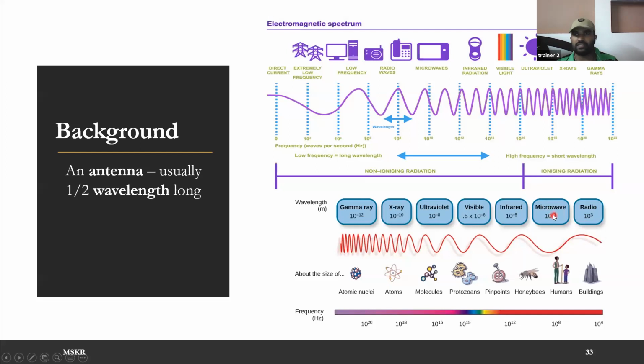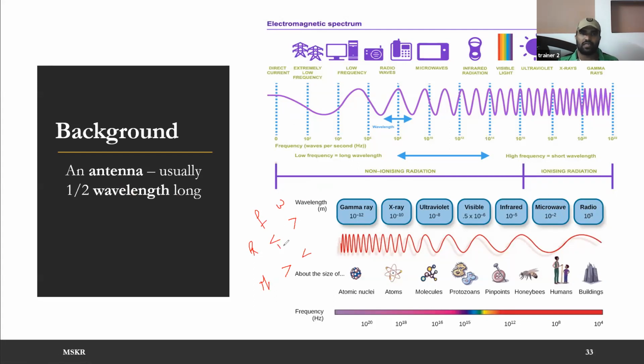So microwaves are used in cell phone communication also. Whatever we are using, Airtel, Jio, BSNL, Vodafone, Idea, etc., all these are using microwaves, whereas radio waves are used by FM radio. As you move from radio to microwave, frequency is increasing. In radio, less frequency; in microwave, more frequency. Wavelength is reverse. In radio, wavelength is more; in microwave, wavelength is less.